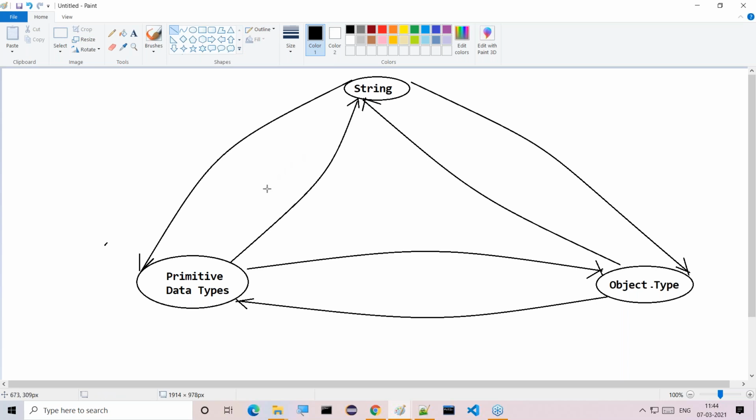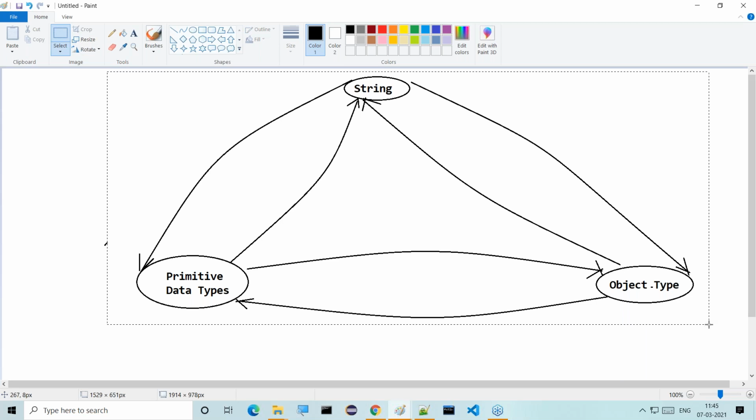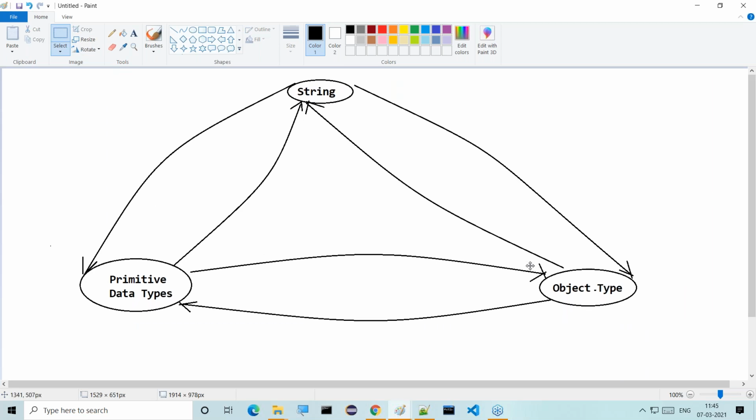That's it. These are the overall conversions we are able to perform by using wrapper classes. Our responsibility is to understand these types of conversions. Now let's start one by one. What are the conversions we are expecting here? Now let us start all the types of conversions.